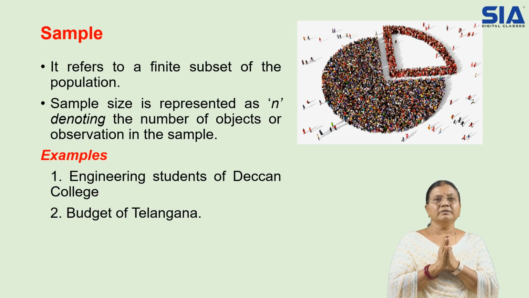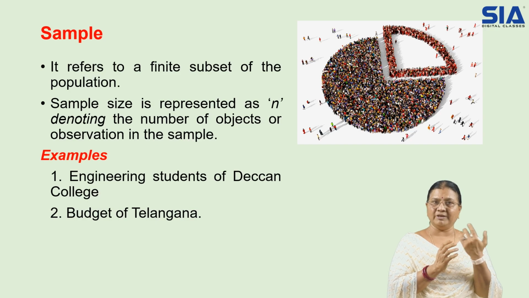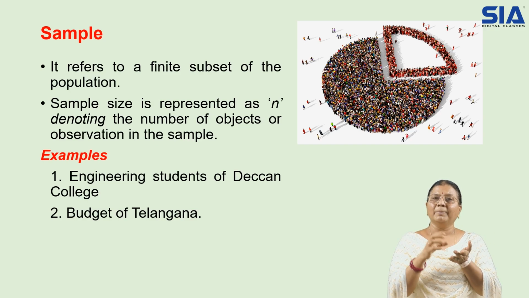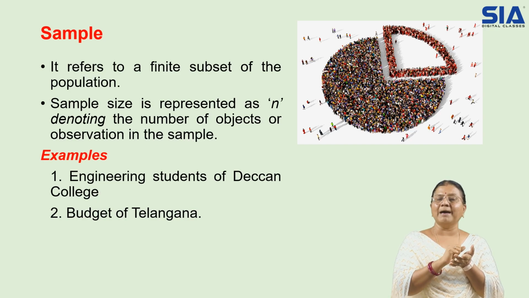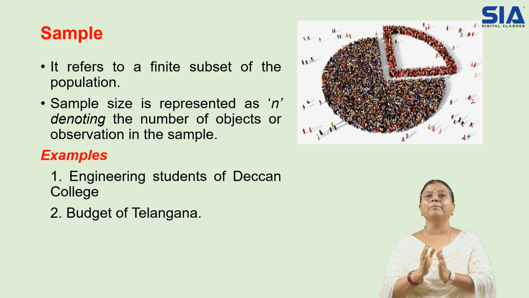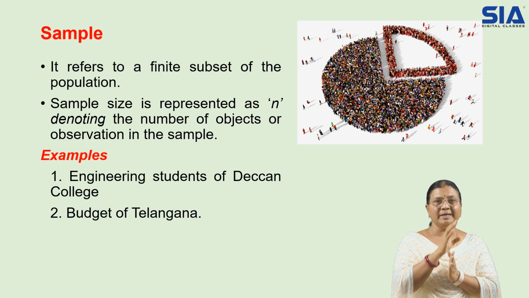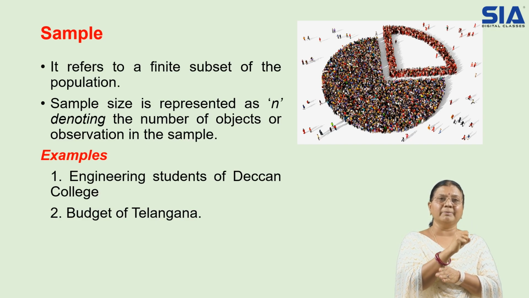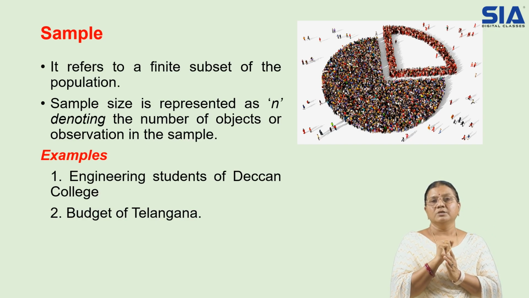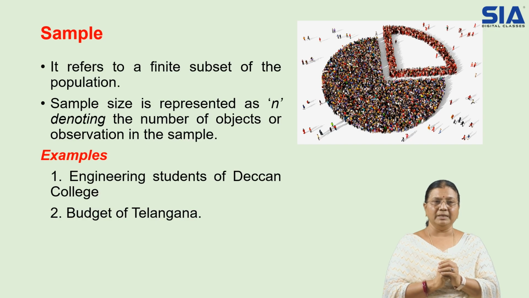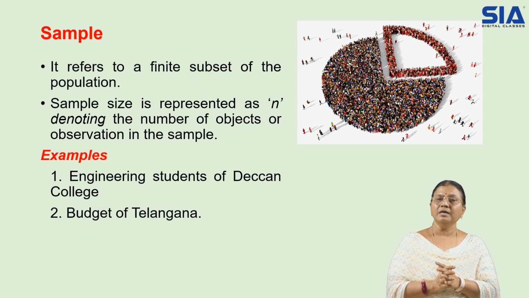In the same way, the students of Telangana we have understood as the population. But I want to have the engineering students of one college. I am taking it as a sample, which will represent the complete population. Even though I am taking 20 customers, these 20 customers will represent the feedback of the product of 100 customers. That is the meaning of the sample. A sample refers to a finite subset of the population. The size is represented as small n, denoting the number of objects or observations in the sample.